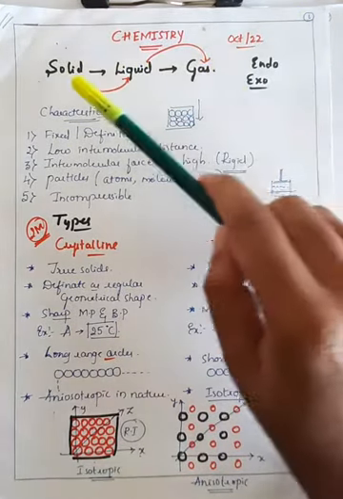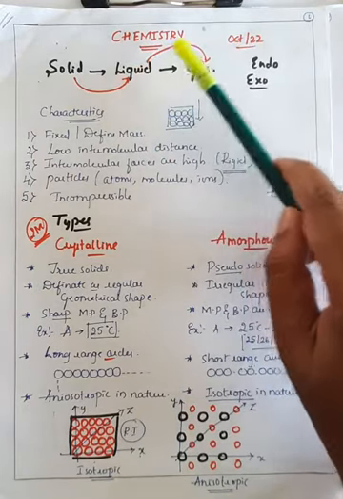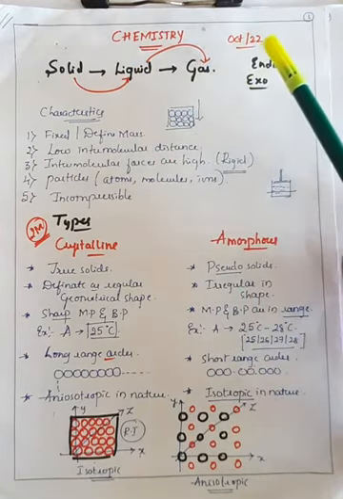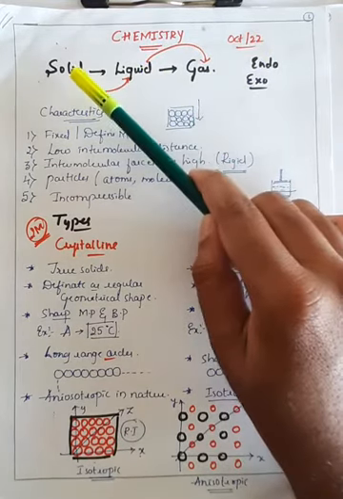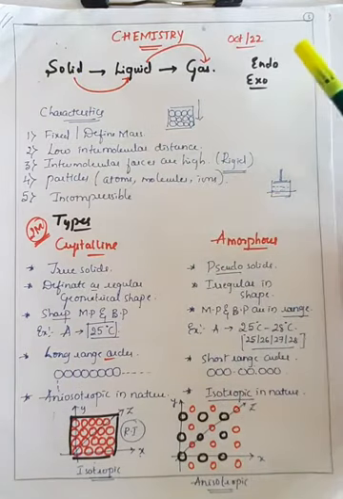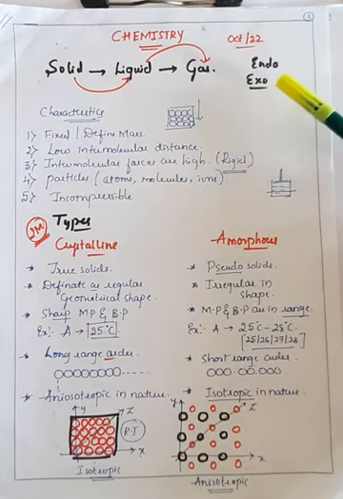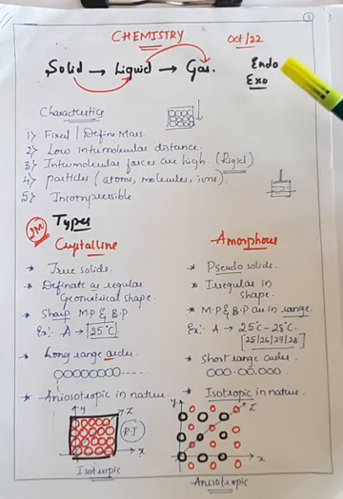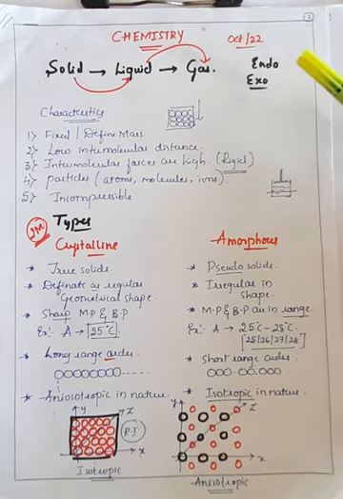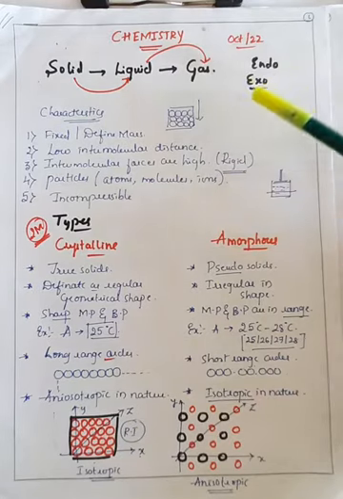Whenever you supply energy, solid can convert into liquid, liquid can convert into gas, or it might be vice versa. That is, gas can be converted into liquid and liquid can be converted into solid. There are two types of that, that is endo as well as exo, right? So endo is within the system and exo is outgoing from the system, right? So due to the variations in the temperature, there is an interconversion in the states of matter.